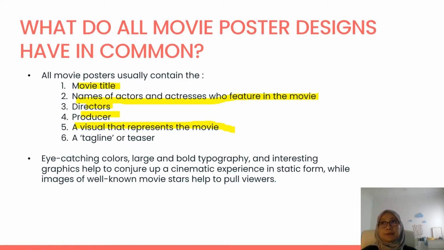But for your movie poster, maybe you can use a real actor or actress, or maybe you can just use your own photo, right?